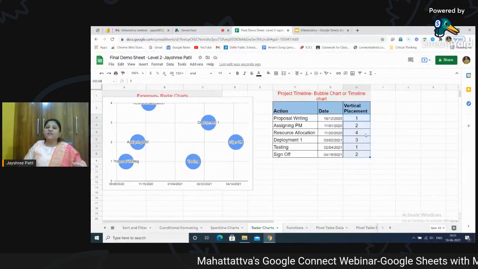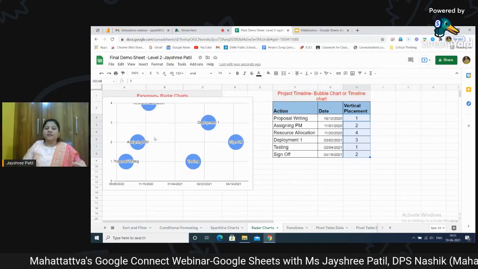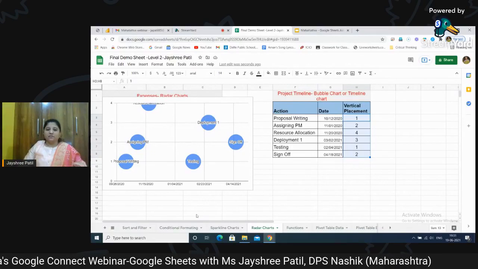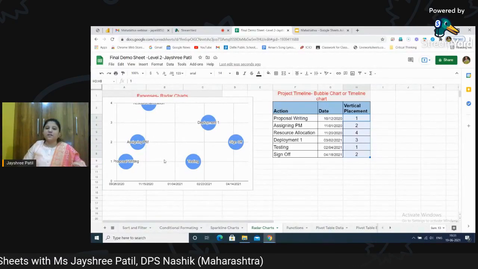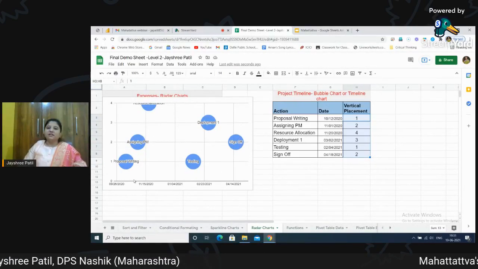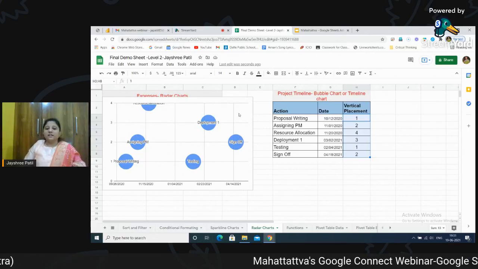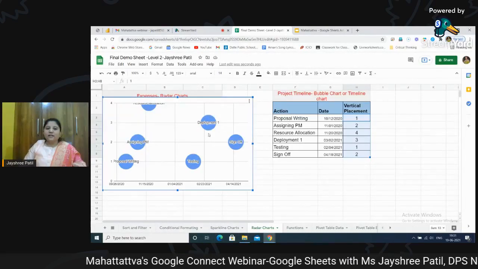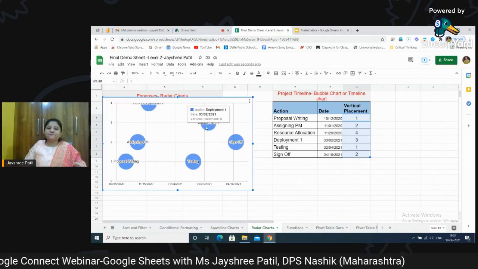So this way we can create our daily or weekly timeline charts, and we can keep it handy to understand it in a better way. And we can even use it for students also. Whatever task they need to complete, we can give them this timeline chart and they can do it this way. So this is again another chart which is really important for level 2. Okay, so moving ahead, these are two charts which we have covered. Now we have covered Sparkline also.